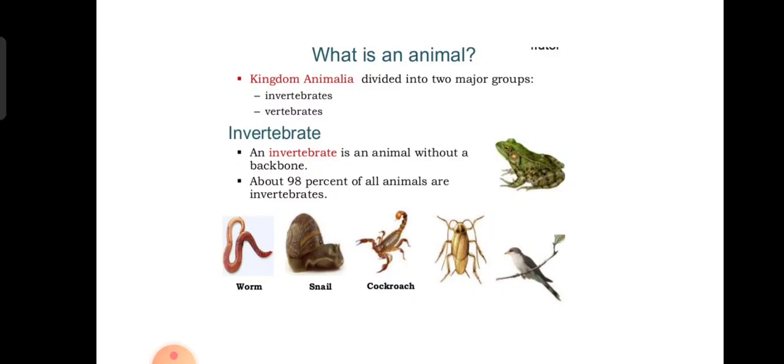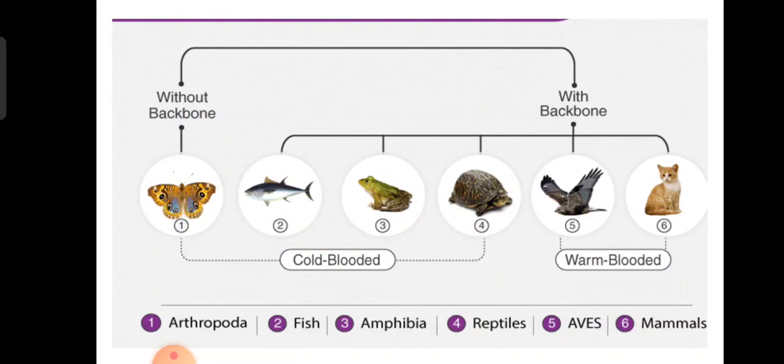Vertebrates means all the animals which have backbones. Okay, so look at this, they are divided like this: without bone and with bone. So we have classified these animals into groups like mammals, amphibians, reptiles, like that.